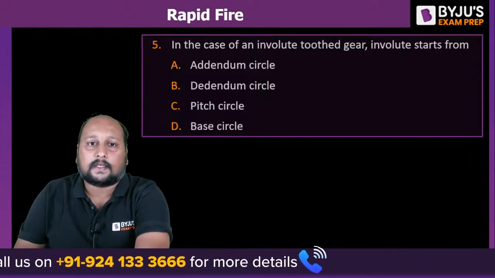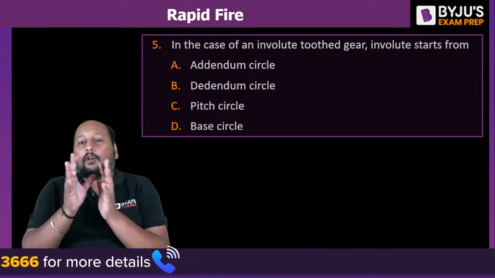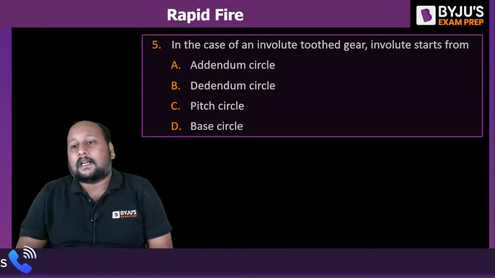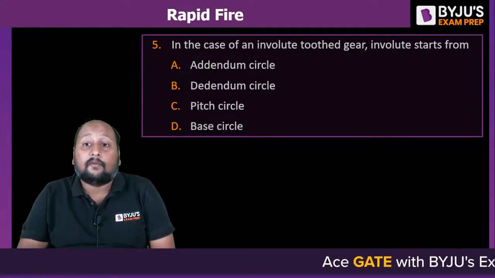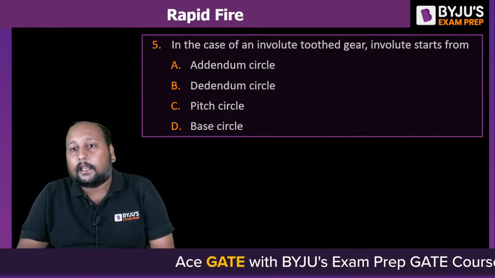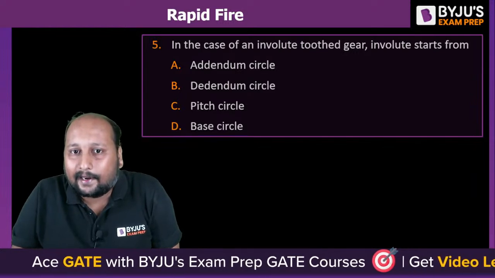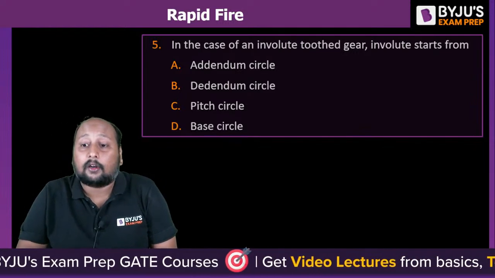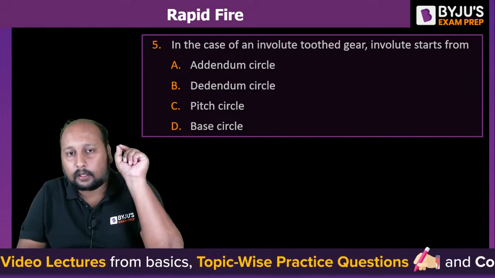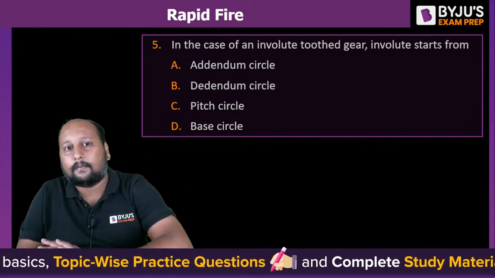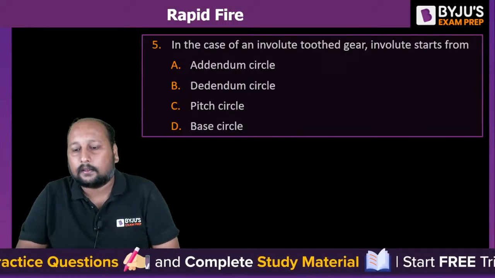Okay, next question on the screen. In case of an involute tooth gear, the involute profile starts from which of the circle? Quickly. In case of involute tooth gear, the involute profile starts from addendum circle, dedendum circle, pitch circle or base circle. Please do remember your score. At the end, we'll be saying how many of you have given me the correct answer.